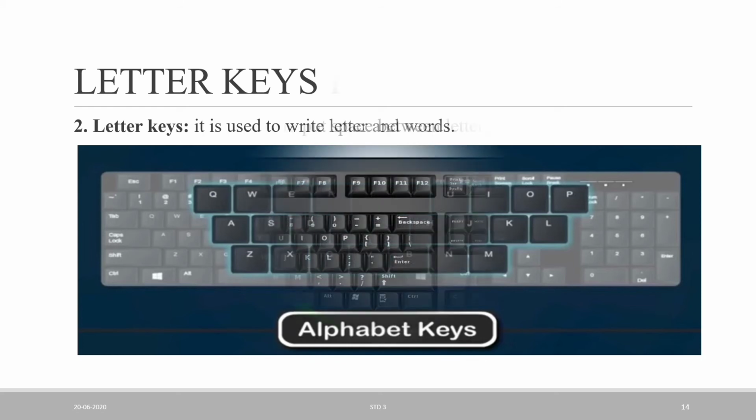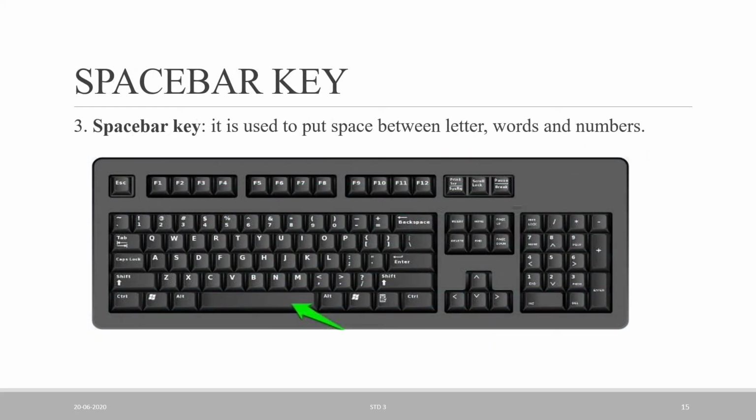Now move to the next key, the space bar key. What is the use of the space bar key? It is used to put a space between letter, word and number. We can use a keyboard for writing letters, numbers, words, special symbols, all these things we can write.